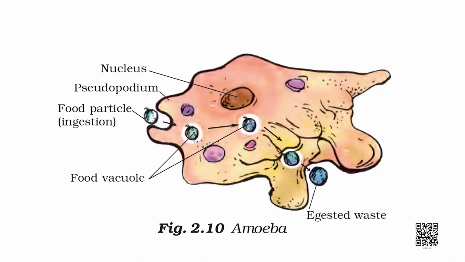Now students, let us learn about feeding and digestion in amoeba. What is an amoeba, you may ask? Amoeba is a microscopic single-celled organism. It consists of a cell membrane, a thick nucleus and vacuoles. Kindly refer to the figure. You can clearly see the food vacuole, nucleus and food particles also.